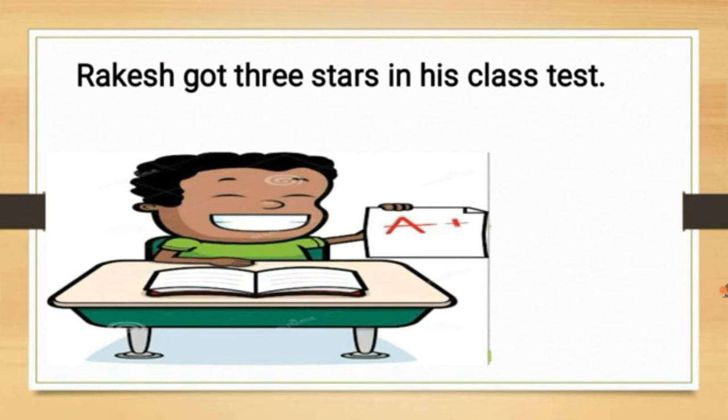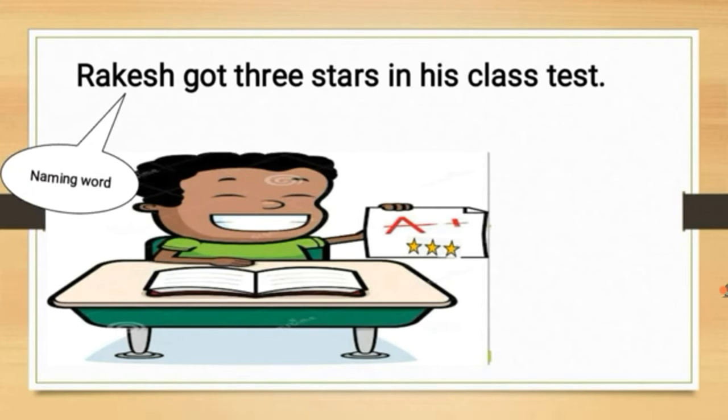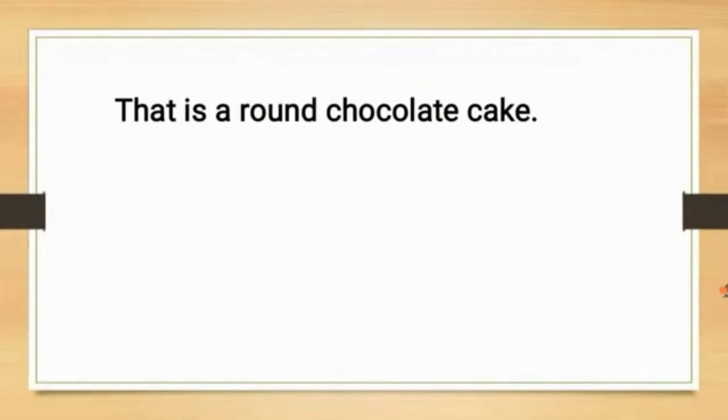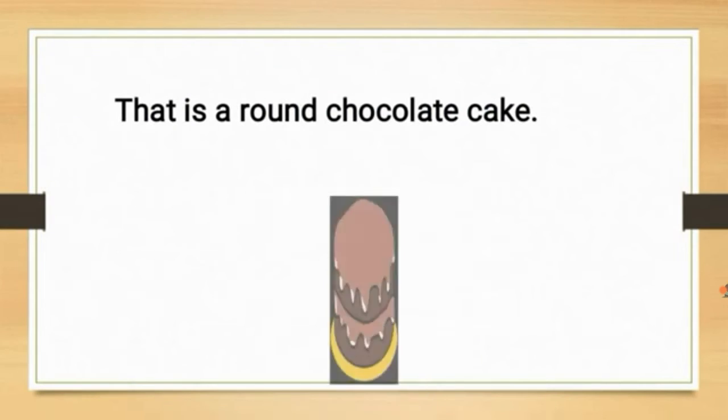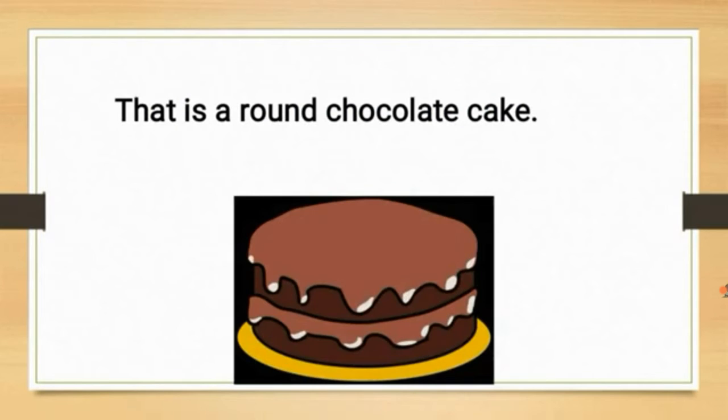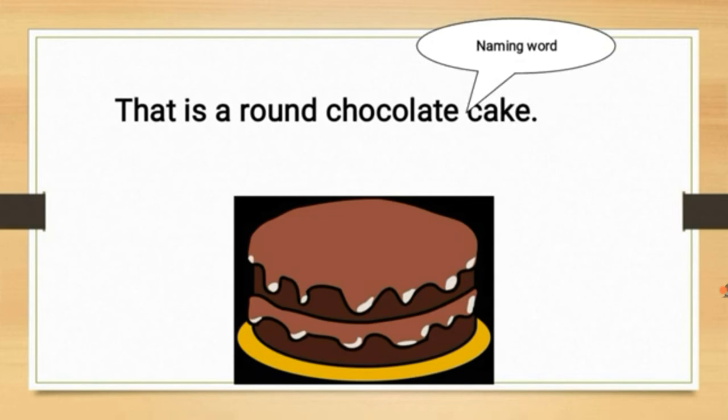Rakesh got 3 stars in his class test. How many stars did he get? 3 stars. What is the naming word here? Rakesh. And what is the describing word? 3. That is a round chocolate cake. How is the chocolate cake? It is round.